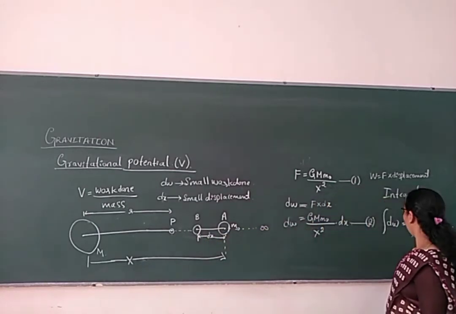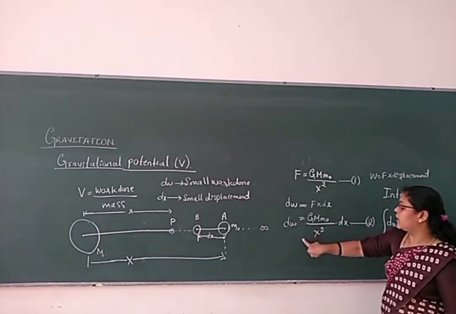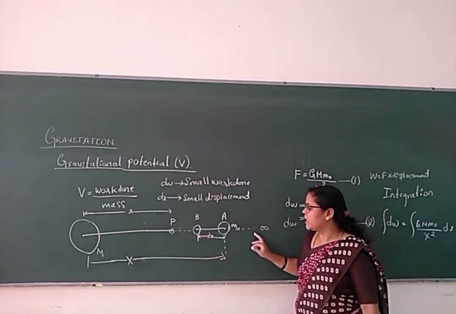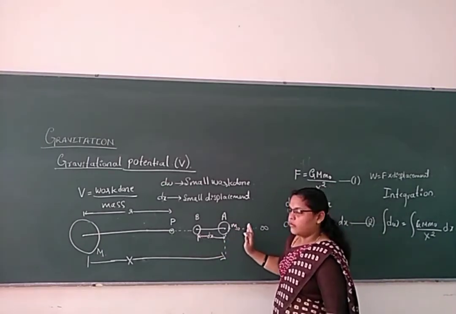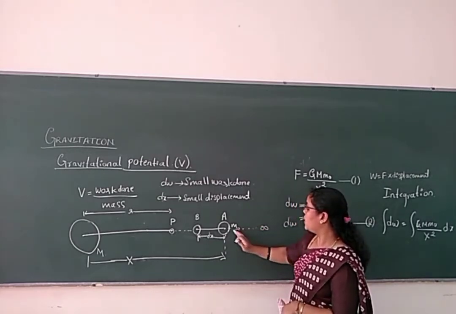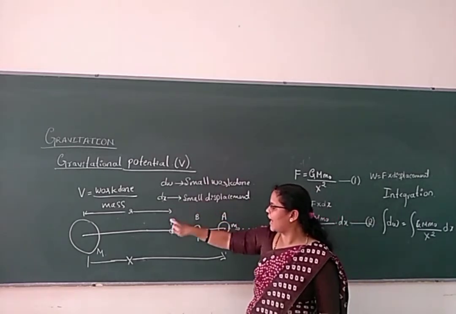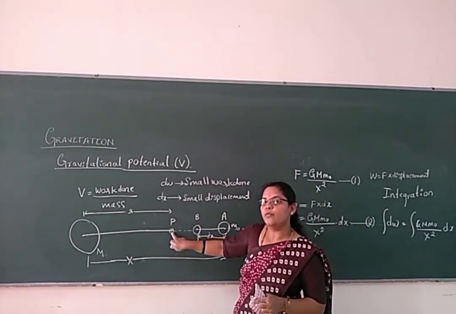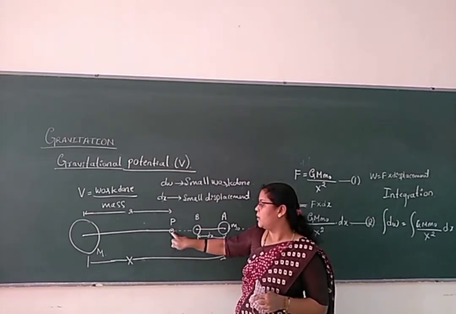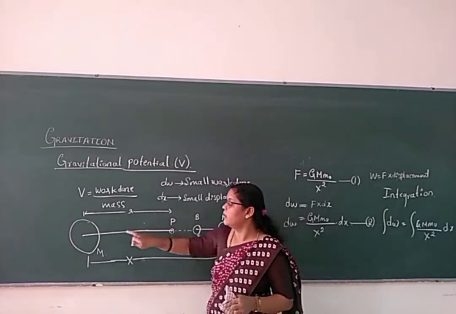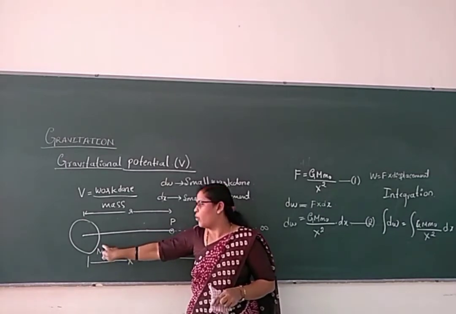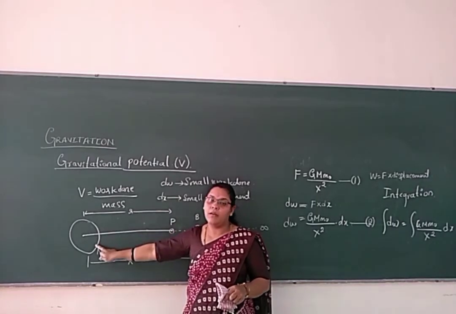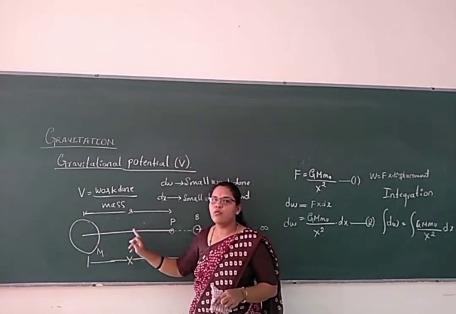We are taking the small work done from the infinity range to a small distance, or we can say the total work done in bringing the unit mass from infinity to the point where the gravitational field is responsible for developing the gravitational force of attraction between the considered unit mass and the body of mass capital M. The distance between the point P and the mass M is small r.